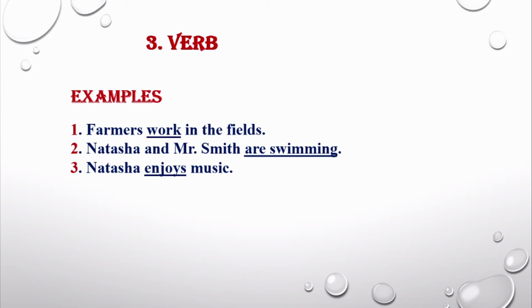Farmers work in the fields. In this, the word work is verb. Natasha and Mr. Smith are swimming. In this, the verb is are swimming. Then a third example. Natasha enjoys music. In this, the word enjoys is verb.